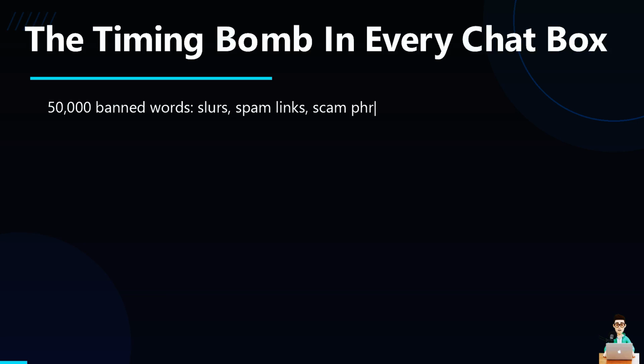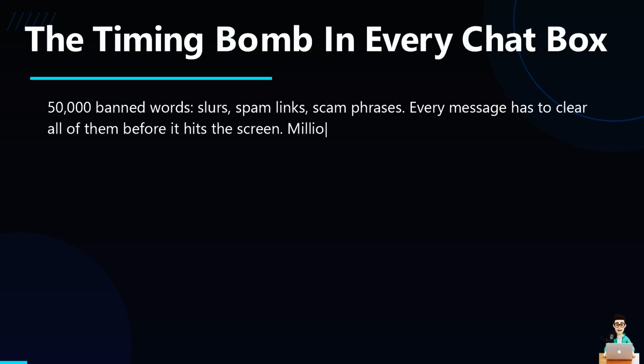Say you're running a chat app with 50,000 banned words on file. Every single message has to get checked against all of them before it ever shows up on someone's screen. And it has to happen in milliseconds because you've got millions of messages a day coming in. Slow the check down and users start complaining about lag. Cut corners on it and something awful slips through live. That's the exact problem we're building a fix for.